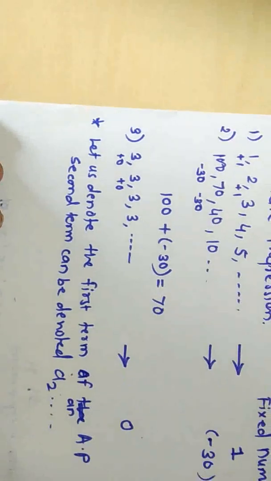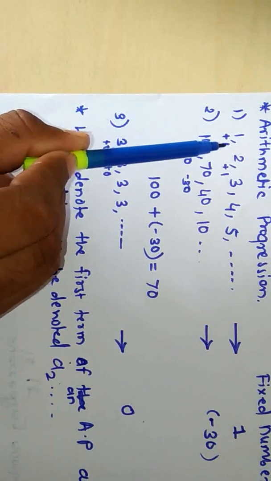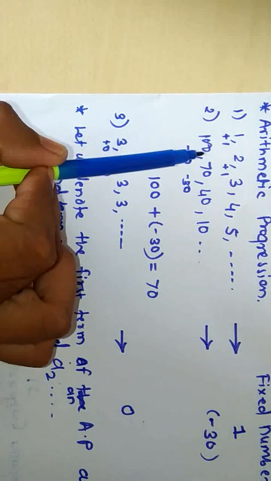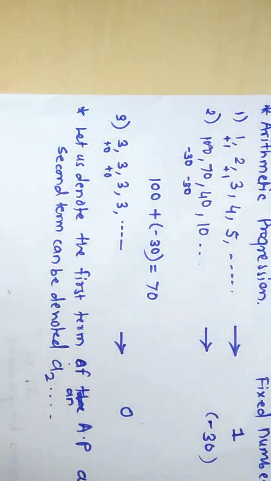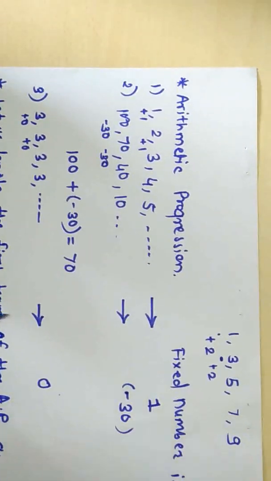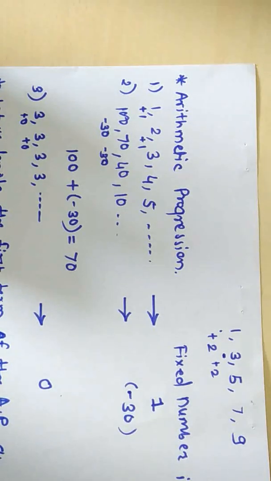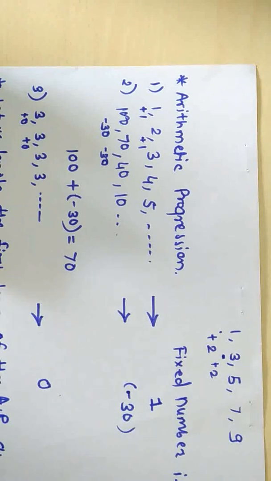See here in this list of numbers, in the first list the number +1 is added, that is positive is added, and in the second list the number -30 is added, that is the number can be negative also. And in the third list we have added +0, that is 0 we have added. From this we can say that the common difference may be positive, negative or 0.